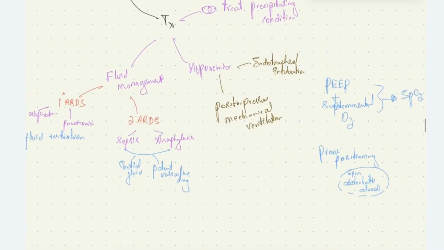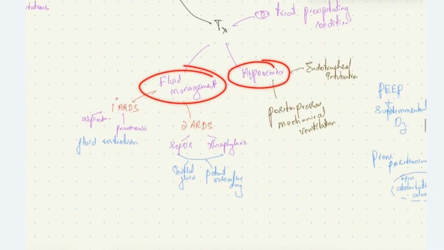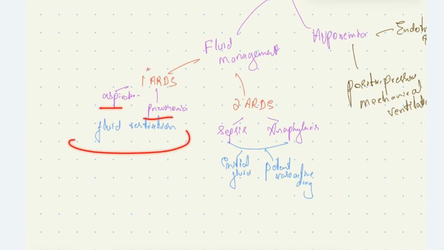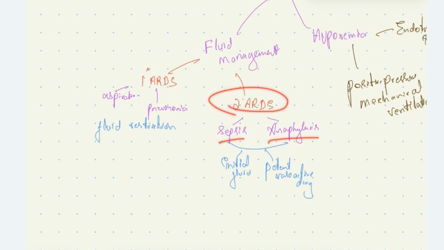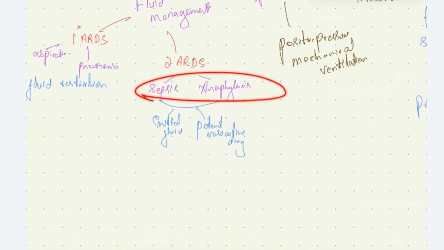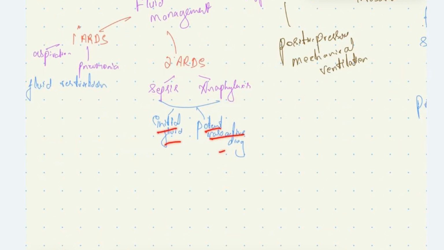Fluid management. In primary ARDS due to aspiration or pneumonia, we should do fluid restriction. In secondary ARDS like sepsis and anaphylaxis, we already have hypotension due to shock. Then in these cases, we should give fluid and a potent vasoactive drug like epinephrine or dobutamine.